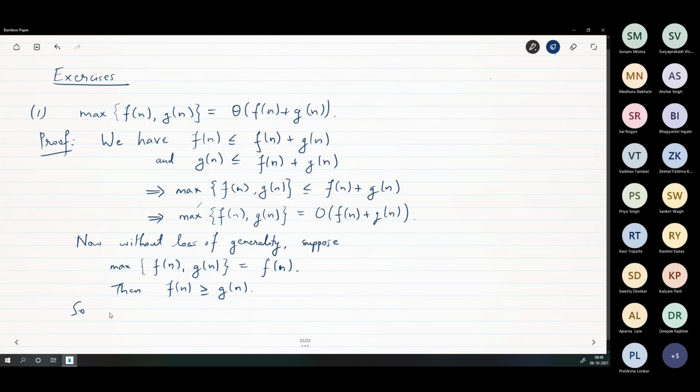So what happens to f of n plus g of n? Less than or equal to f of n plus f of n. It is 2 f of n. But f of n is the maximum. So that is 2 times maximum of f of n and g of n. Understood?